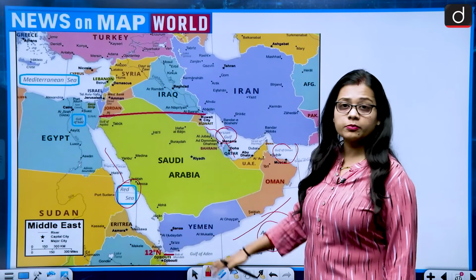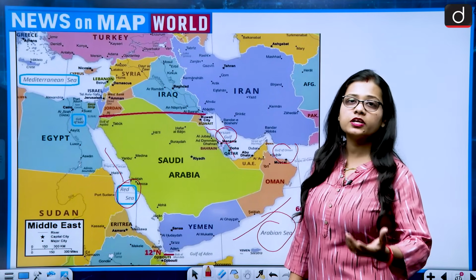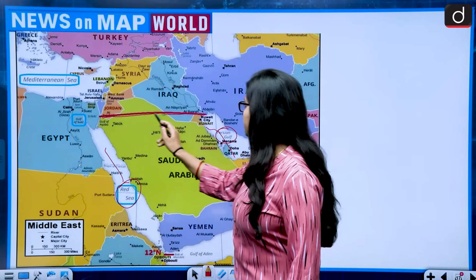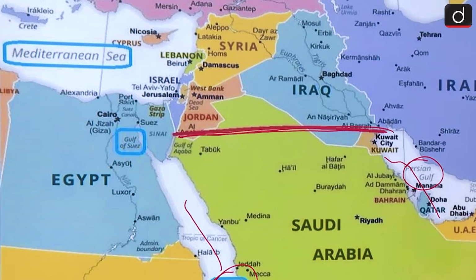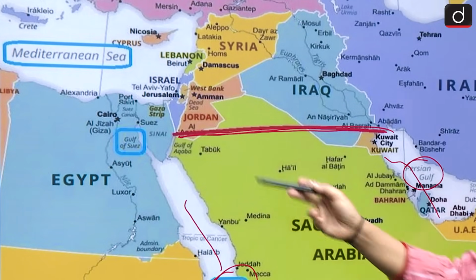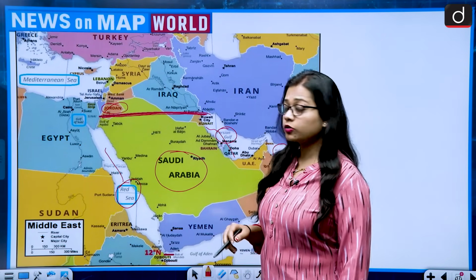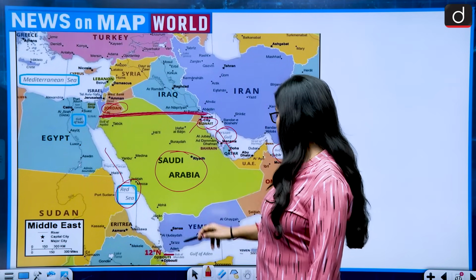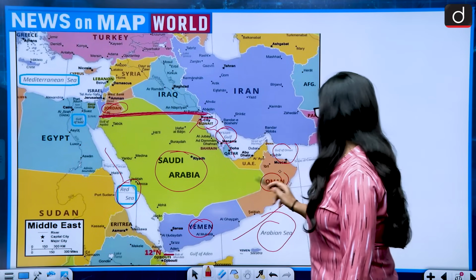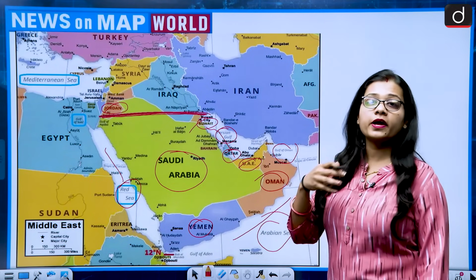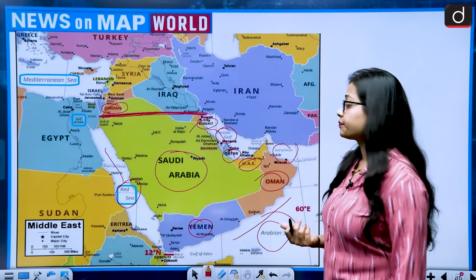So this is the Arabian Peninsula, and this line which is drawn marks the major region of the Arabian Peninsula, which includes Jordan, the majority of Saudi Arabia, Kuwait, Yemen, Oman, UAE and Qatar. It does not include Bahrain because Bahrain is an island country.